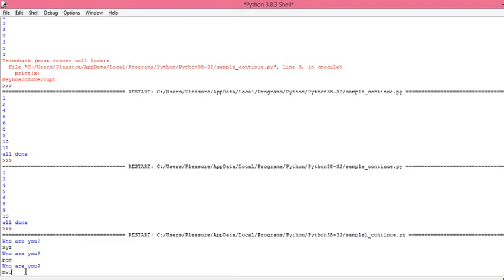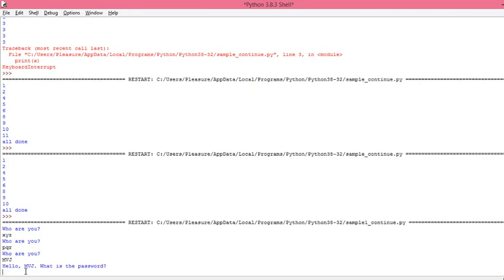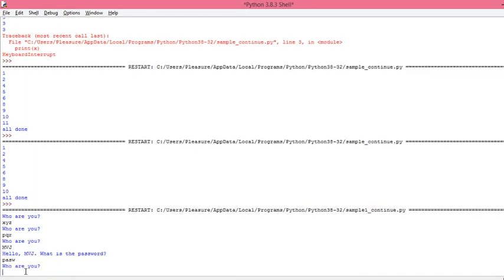When you enter MEJ, then it continues with the further part of the loop, that is allow MEJ, what is the password. Then if I enter some random password, like pass, again it starts from the beginning of the loop, because the password has not matched. The username was MEJ but the password didn't match.